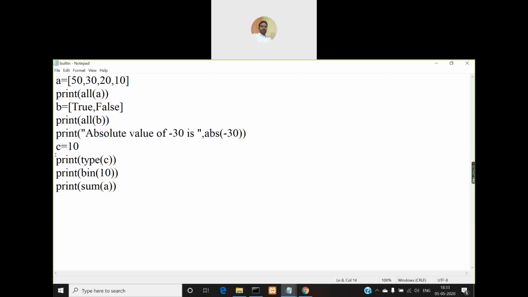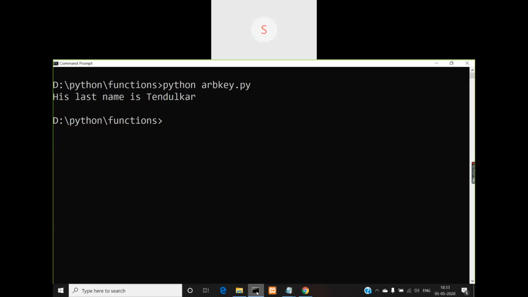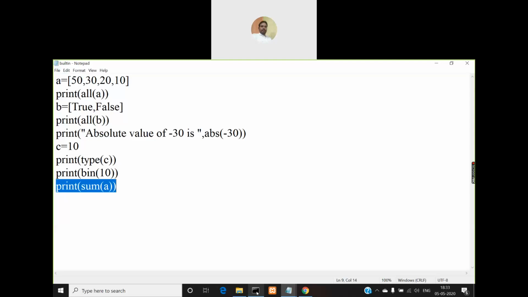And the next statement I'm using bin, binary, and then sum of A, right? So let me execute this program and show you the output, then you'll understand. If you don't understand, then I'll tell you.